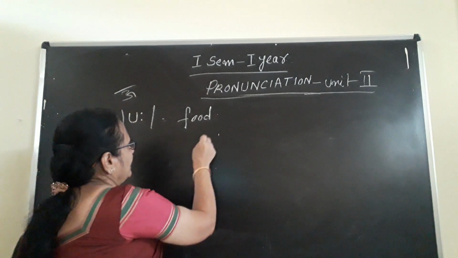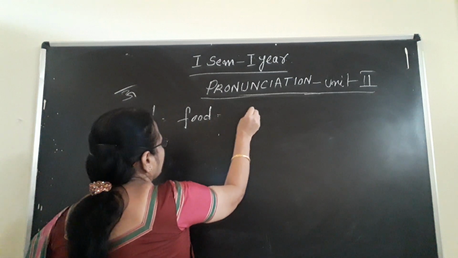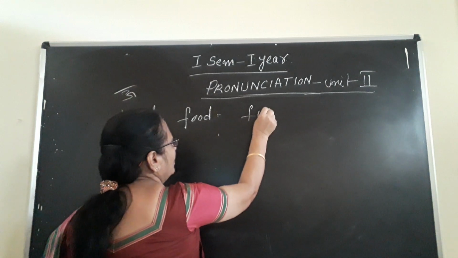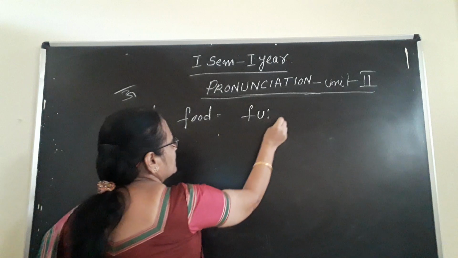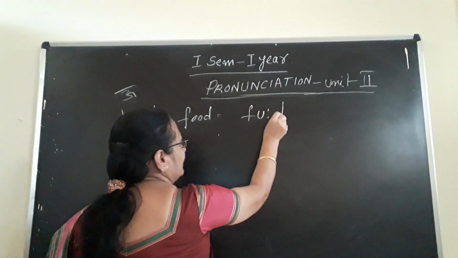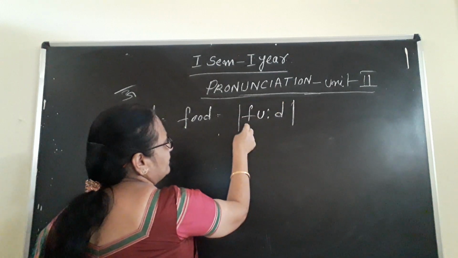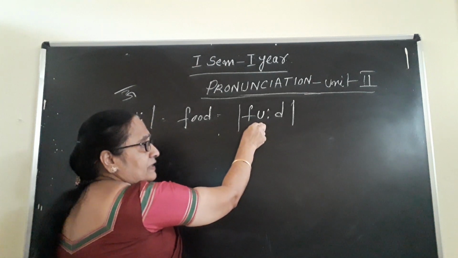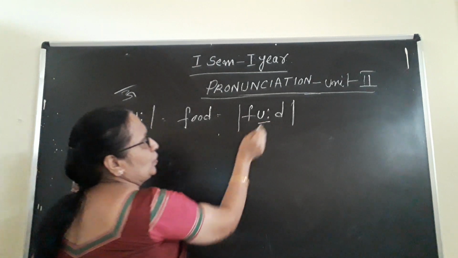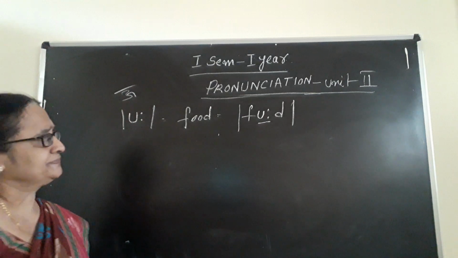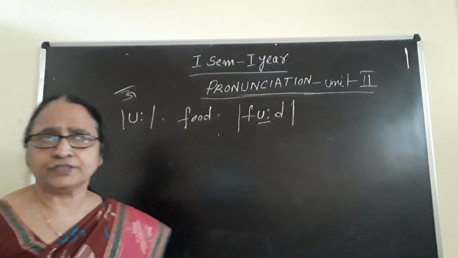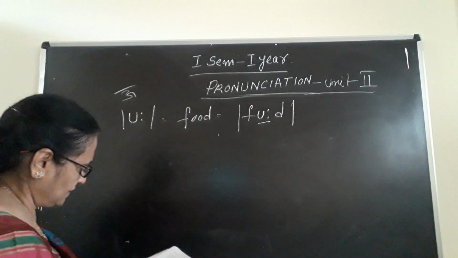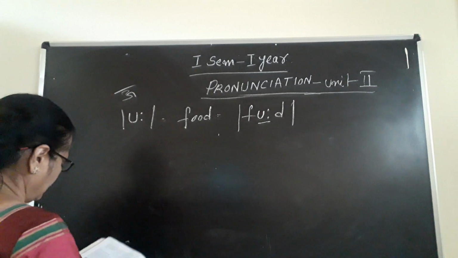Understand? So, for this food, how will I transcribe it? F for F, then U, foo, then D is a consonant, so you write it as a consonant. F is a consonant, D is a consonant, but here only a single vowel sound is coming, that is U. It becomes food. So, try to write more words with that.